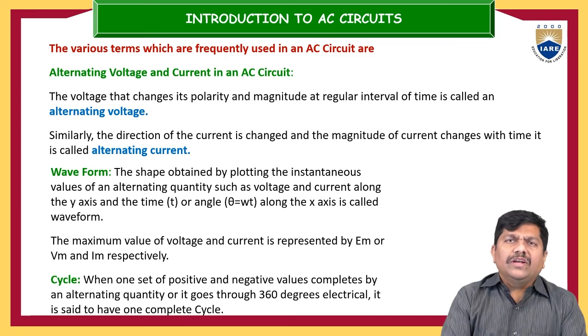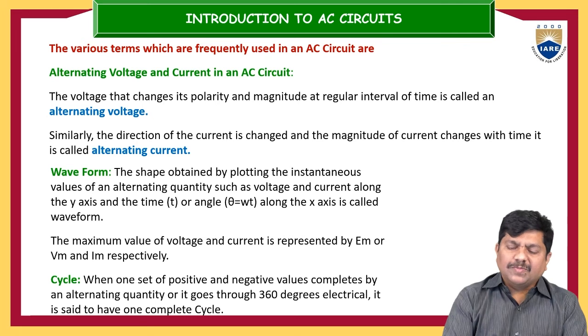So the alternating quantity, either a voltage or current, is taken on the y-axis, and on the x-axis time or angular displacement is taken. If you plot the relation between the voltage, the alternating quantity, and the time, then the resultant will become a waveform. The maximum value of the voltage and current is represented with E suffix small m or capital V suffix small m, and capital I suffix small m respectively.